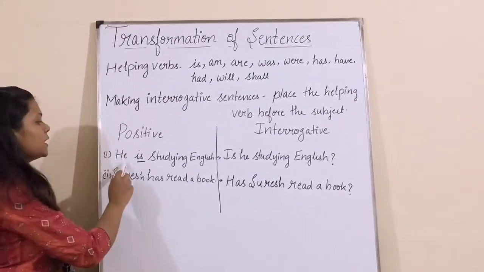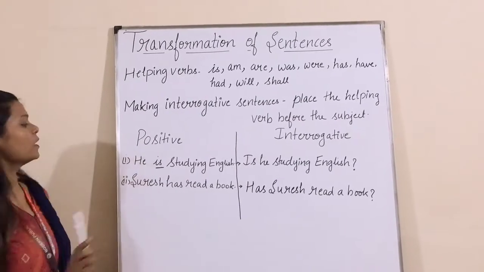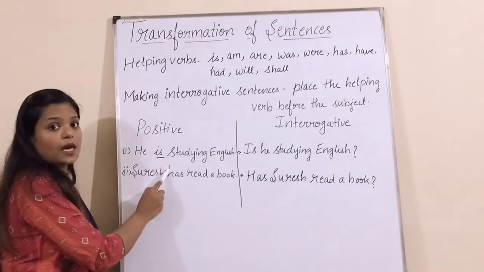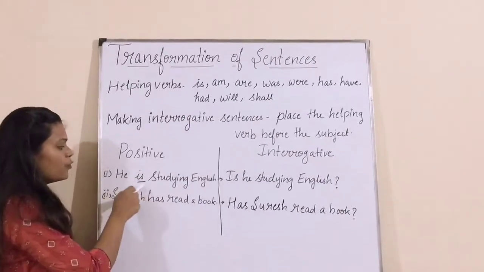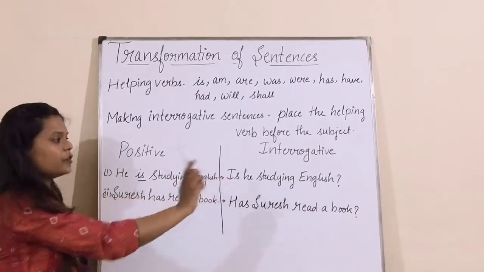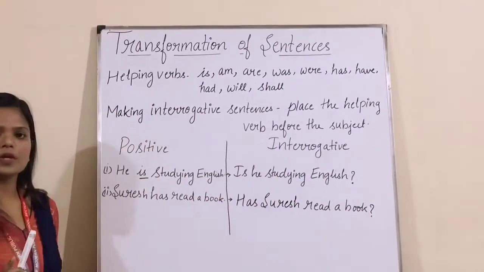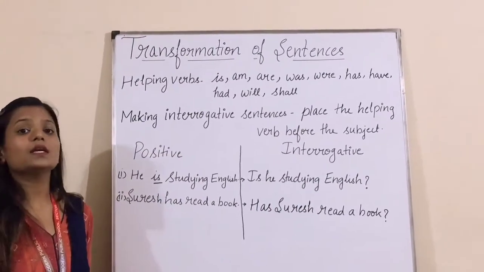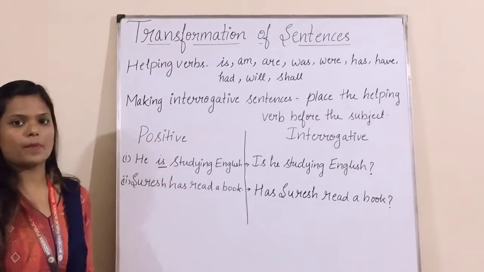So, he is studying English. In this sentence, what is the helping verb? The helping verb is is. And what do we have to do? We just have to place the helping verb before the subject, and the rest will go after that. Is he studying English? And remember one thing, our interrogative sentence always ends with a question mark.